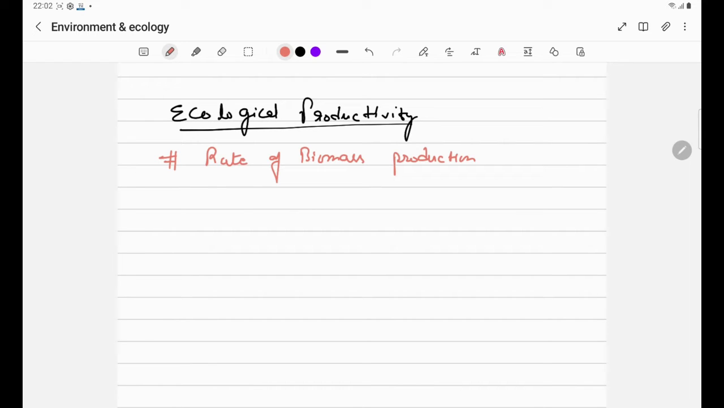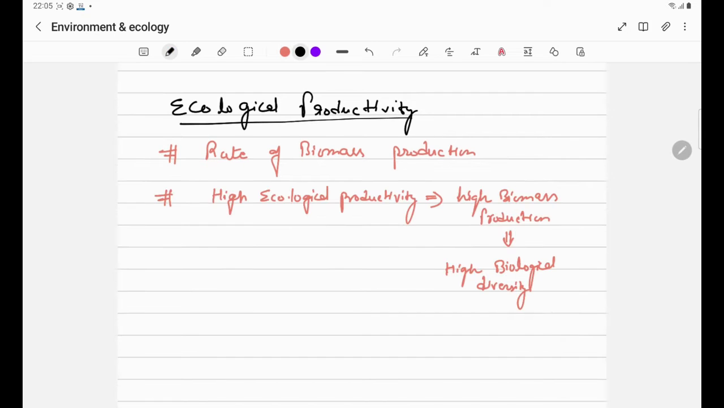Therefore we can say that the more the ecological productivity, the more the biomass production, the more the vegetation, and the more the biodiversity available in that particular area. Because when more vegetation is available, that means there are more food resources available. That means that more and more species can survive in that particular area. Therefore high ecological productivity means high biomass production and high biological diversity.